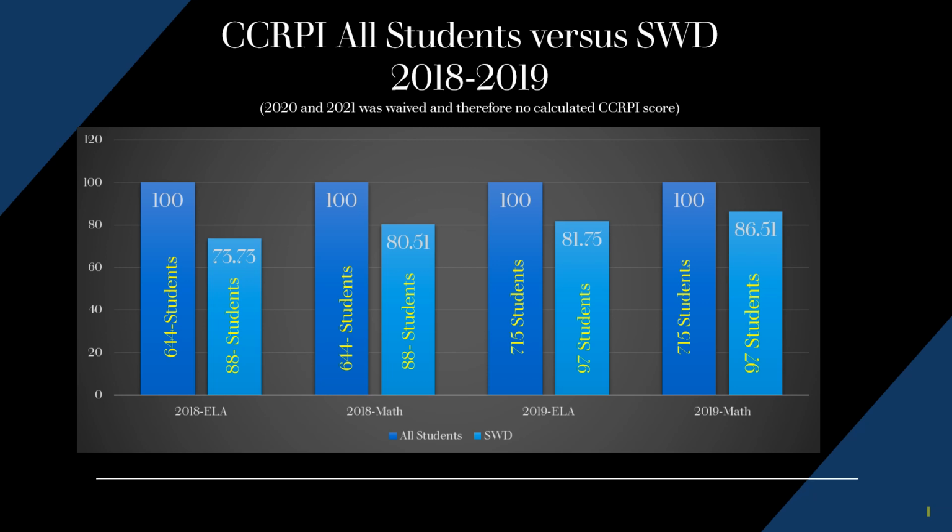Students with disabilities achieved significantly lower scores with larger gaps. As we compare 2018 to 2019, that academic gap is closing at a steady rate. So if we continue to close that academic gap and we're able to calculate our CCRPI scores for future tests, hopefully we'll be able to balance that out and diminish the academic achievement gap.